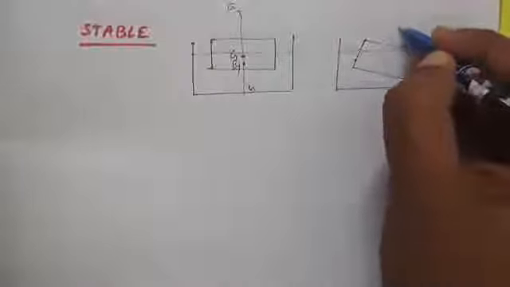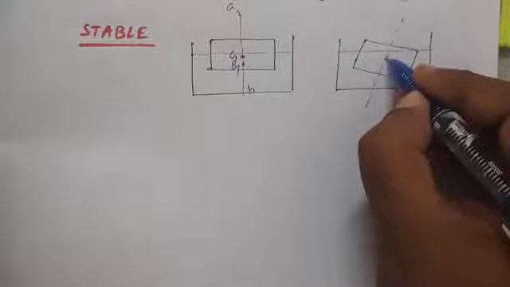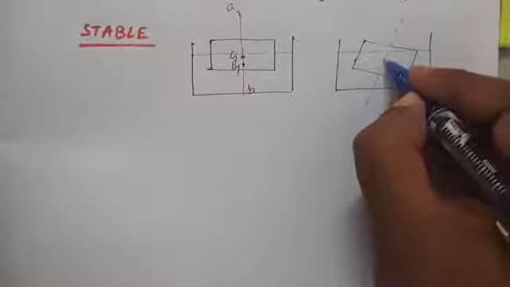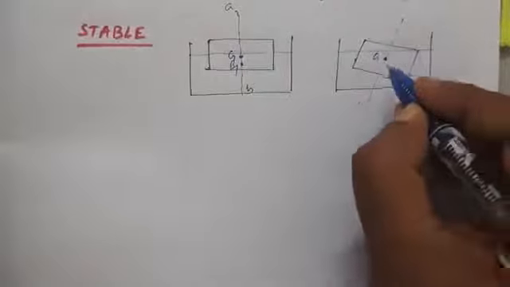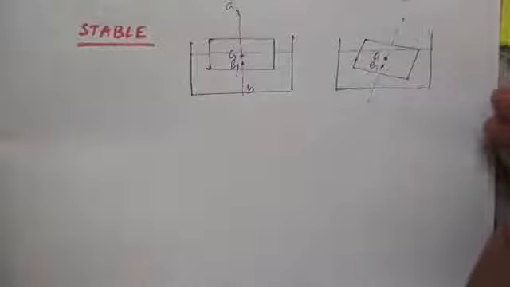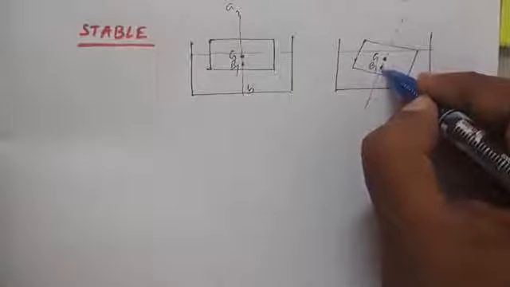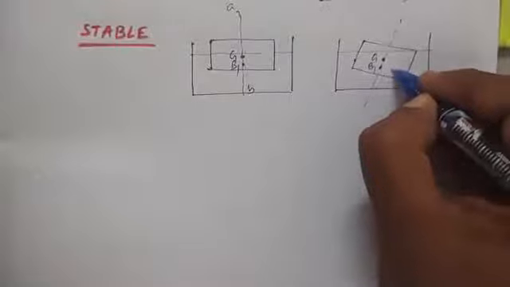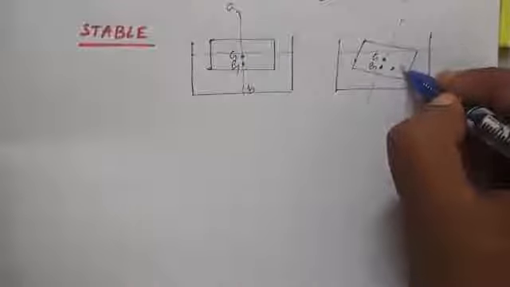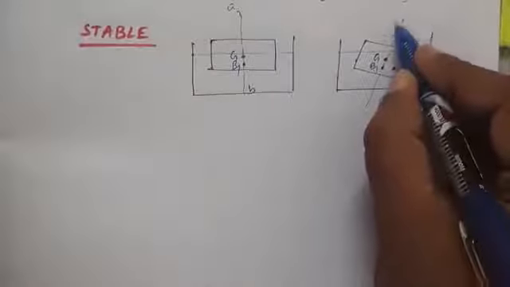Original line was like this. The center of gravity of the body was here, G. First center of buoyancy was B1 here. Now the buoyancy center will be shifted towards the right. Let this be the new position of center of buoyancy B2. We draw a straight line.